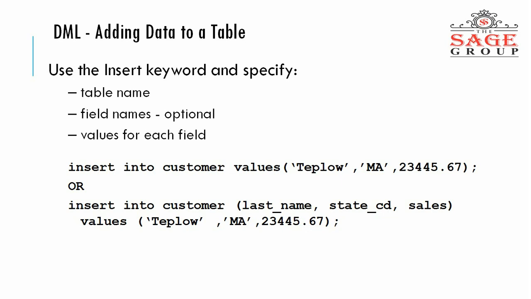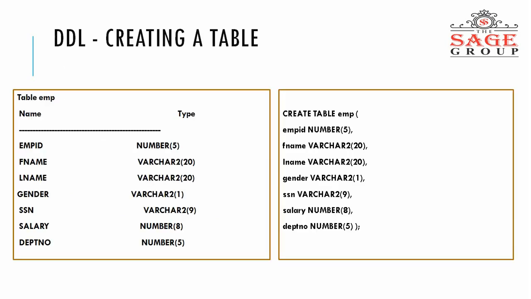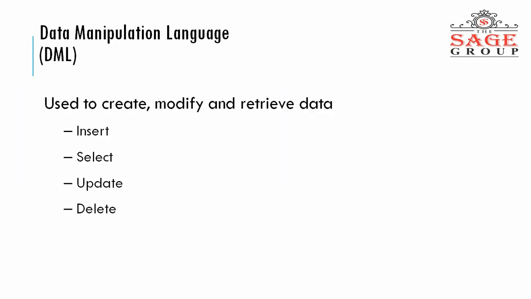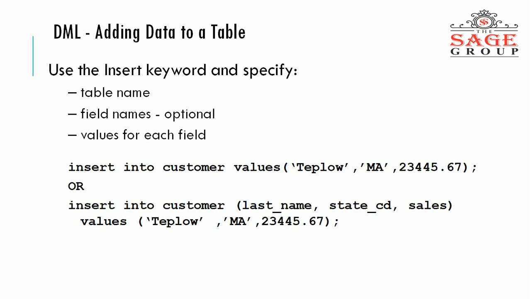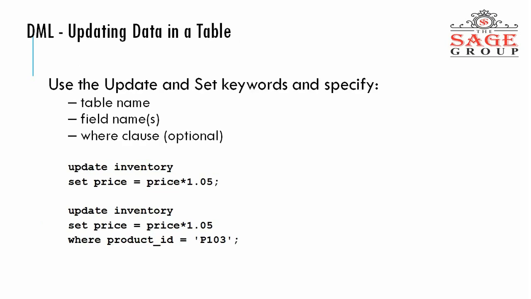Tableau is the last name, then state code MA, then sales 2344.567, and that will be inserted into the customer table, which was created by the DDL command.